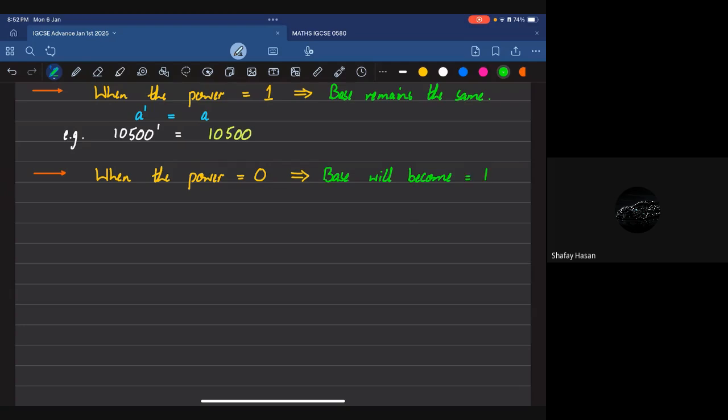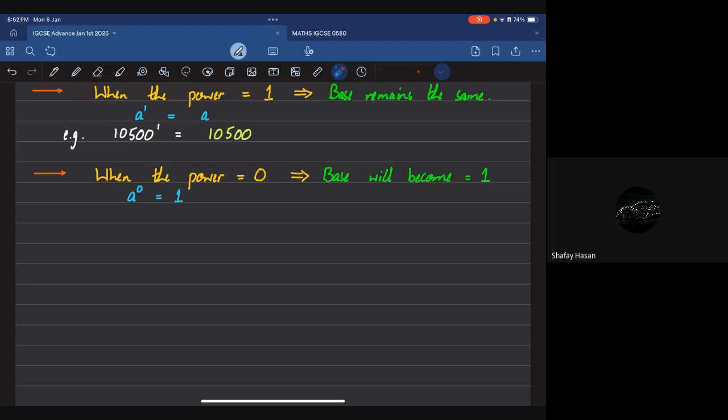Your base will become equal to 1, regardless of what it is. Anything goes over here. For example, a raised to the power 0 is going to be equal to 1. Make sure that you know this. Do not confuse these two together. Some students think that any base with the power of 1 is equal to 1. No, that's not the case.